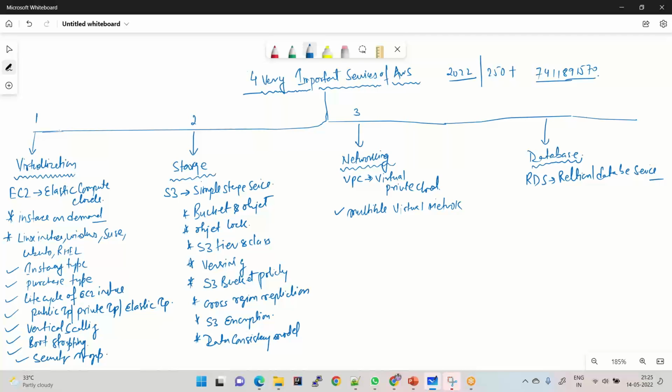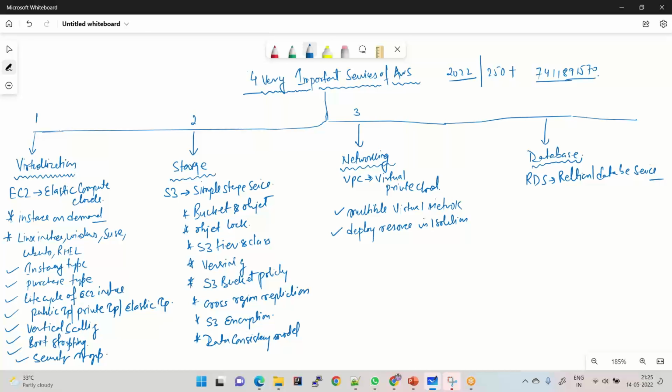And in interviews, people do ask, why do you need networking? Why do you need multiple networks? So we need networks to deploy resources in isolation. Being the heart of AWS, VPC is asked about in every interview.